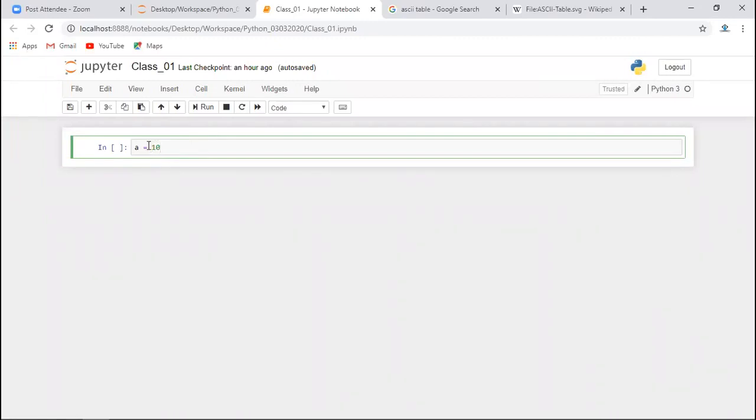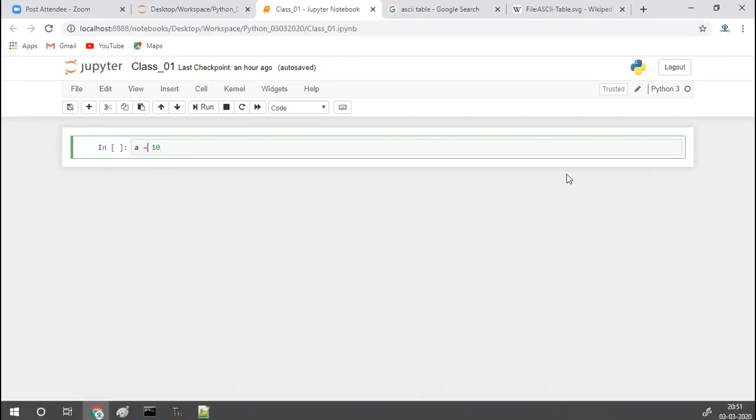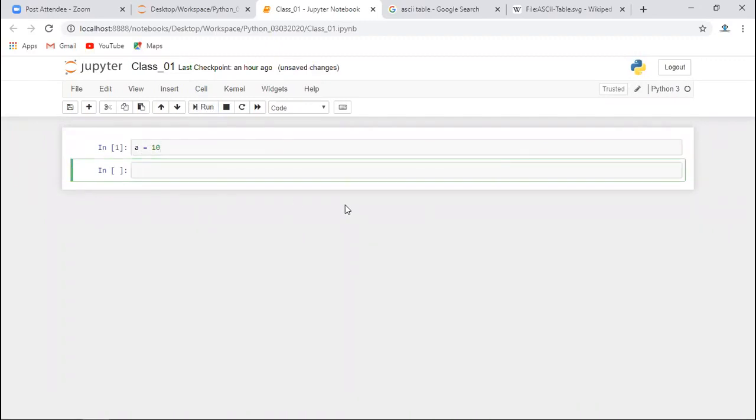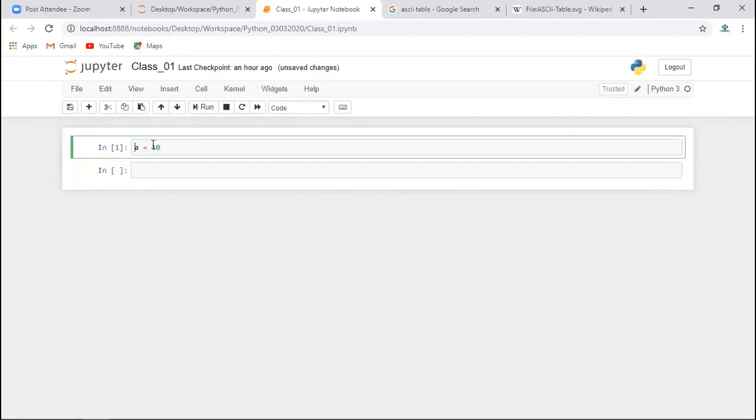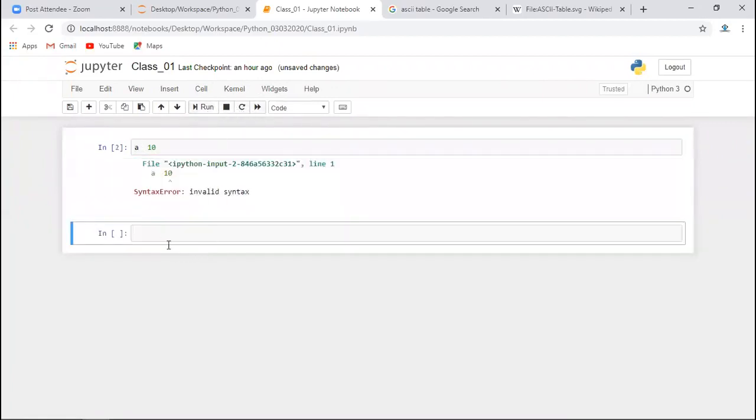In Python also there are some set of rules which you have to follow, and those rules are strictly defined. Okay, so for example, when you are creating any object and you want to assign it to any variable, then you have to use the assignment operator. If you run this code, it will run successfully, there will be no error. But let's say if I remove this, now this will give you a syntax error. This is one kind of error.